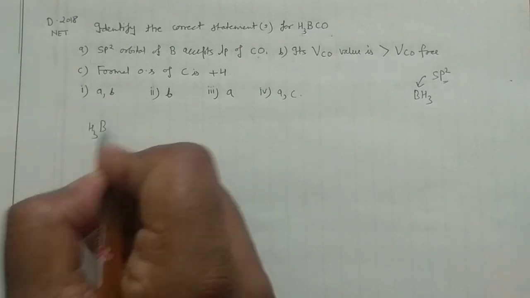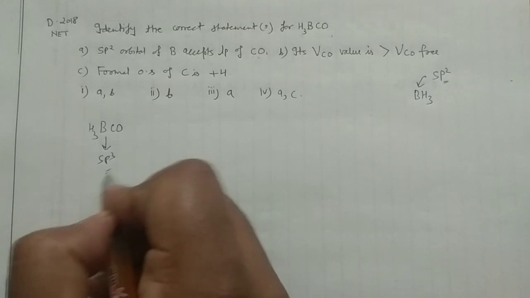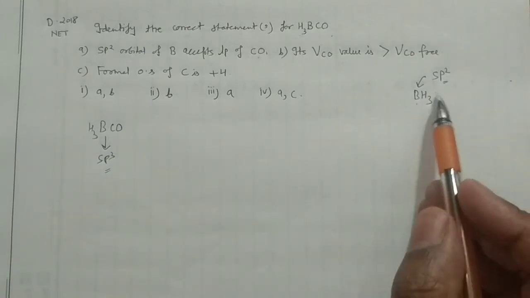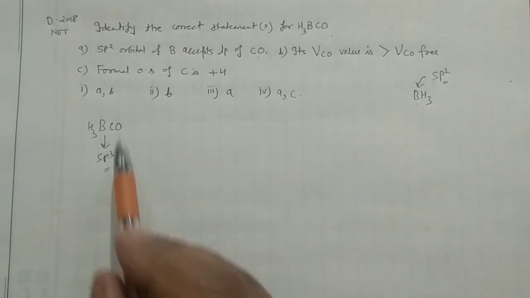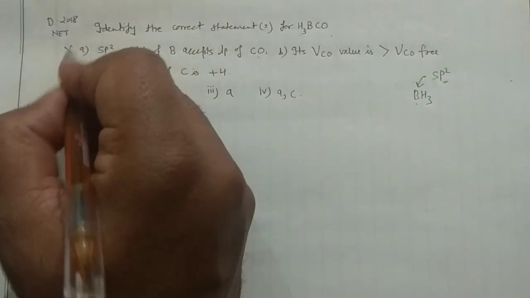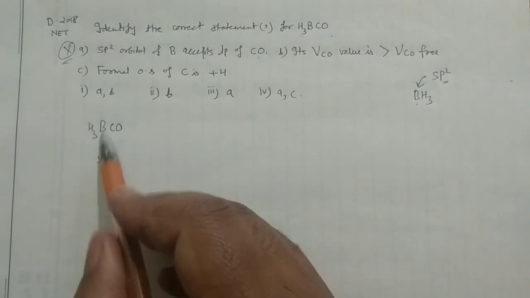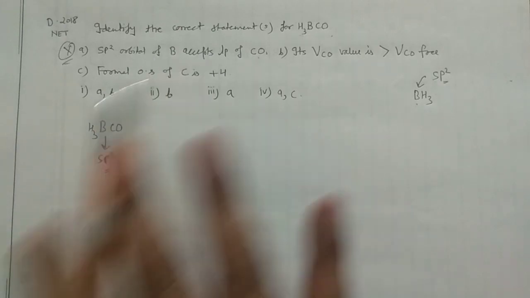So when it is BH3CO, that means it is sp3 hybridized, because when it is alone, only then it is sp2 hybridized. When it accepts the electron pair, the hybridization changes: 1, 2, 3, 4, that means sp3. So this cannot be your answer, because in this species boron is sp3 hybridized and not sp2.